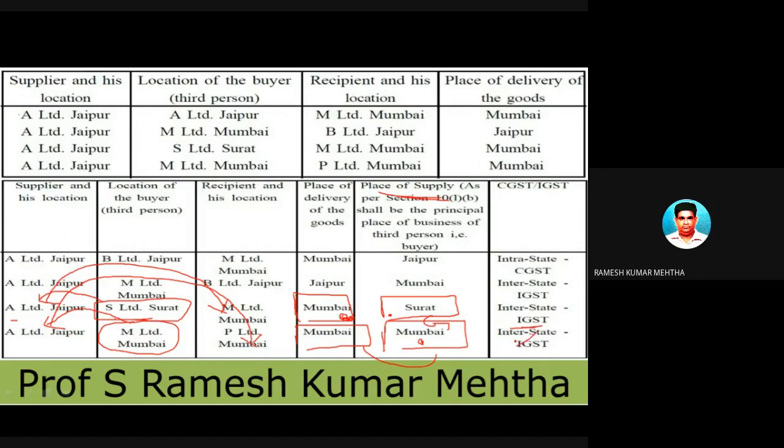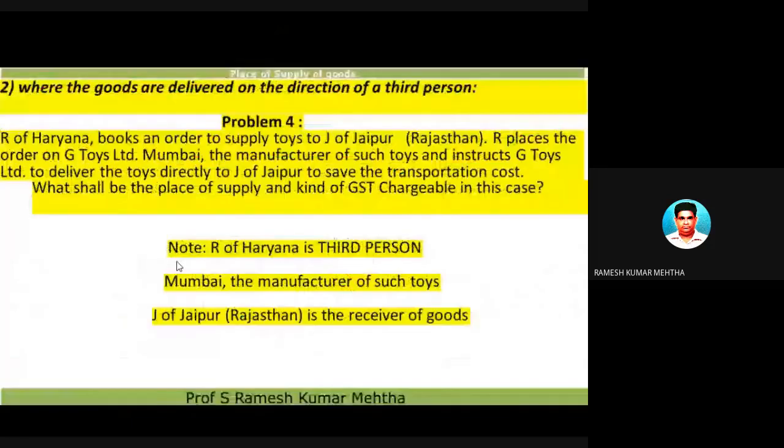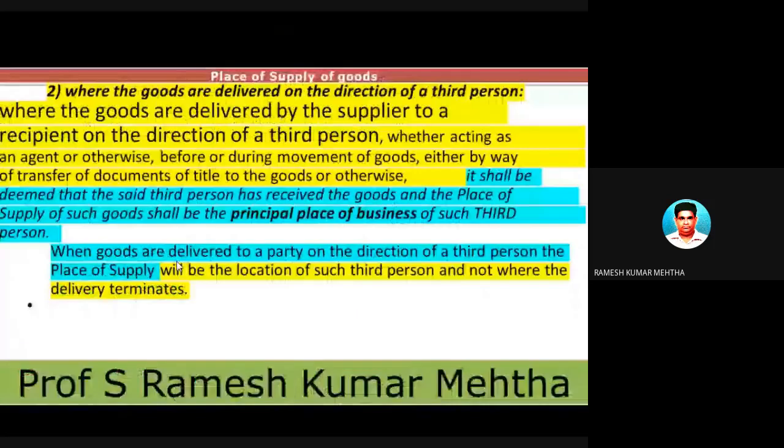interstate. Okay, a small mistake there. Intrastate supply of goods and services. Intrastate supply of goods and services. So this is clear to you. With these examples, let's take the discussion further.